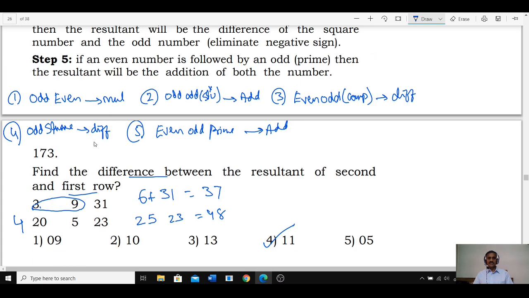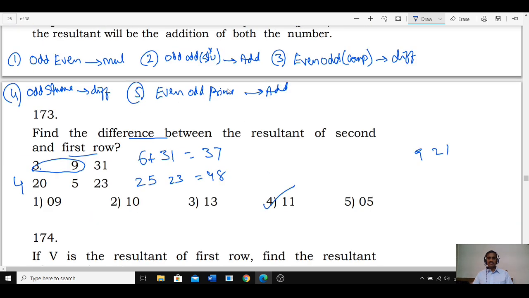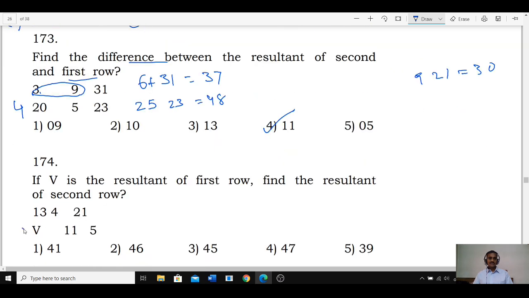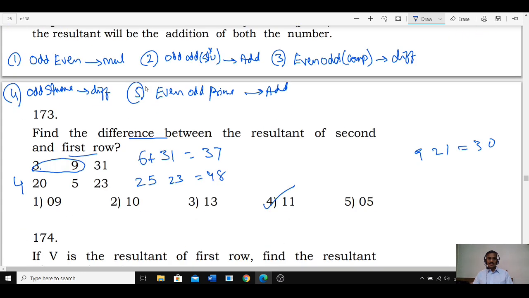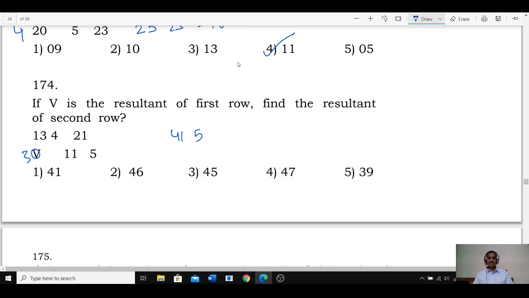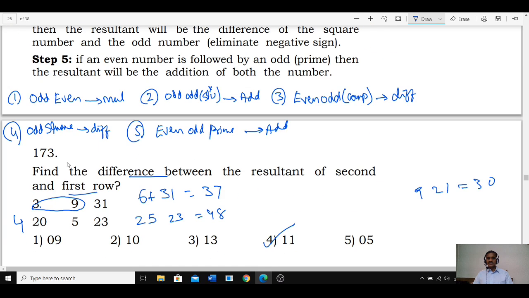13 and 4, the difference is 9. And 9 and 21 are the numbers we have. 9 is an odd number and 21 is again an odd number, odd followed by odd. Hence 9 plus 21, the sum is 30. Now V is 30. Now 30 and 11. 30 is an even number. 11 is a prime number. According to rule number 5, add these to get 41. Now 41 is an odd number, 5 is an odd, odd followed by odd. Add these, 41 plus 5. How much is that? 46. Hence what is your answer here? Choice 2, 174. Clear?